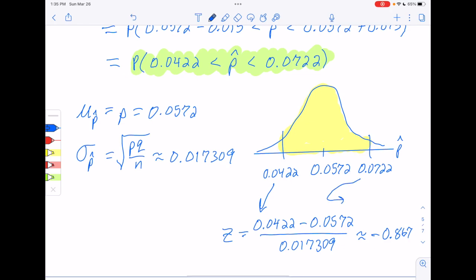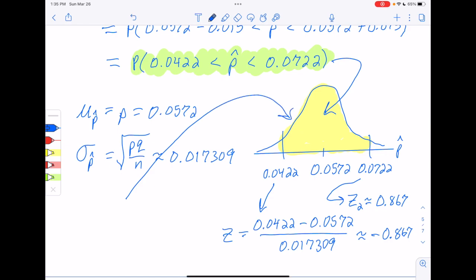So give myself a little more room here. So z2 will be the same thing, only positive. You can check that on the calculator, but you should end up seeing that that's true. All right, so we're almost there. We want this probability, which is this area in the middle. That area in the middle comes from NCDF, so I'll go ahead and calculate that down here where I have a sliver of space left. So NCDF of our left-hand z-score, negative 0.867, to our right-hand z-score, 0.867.